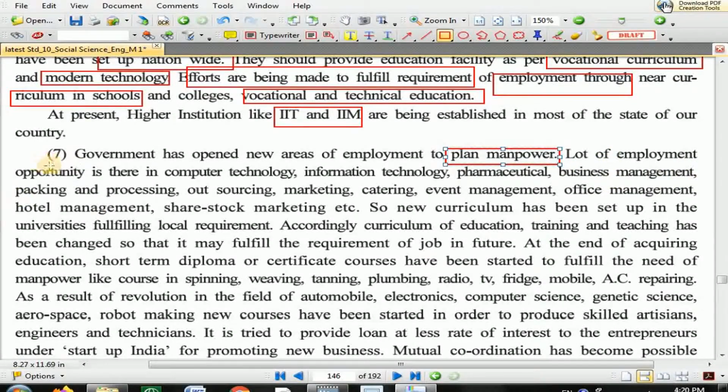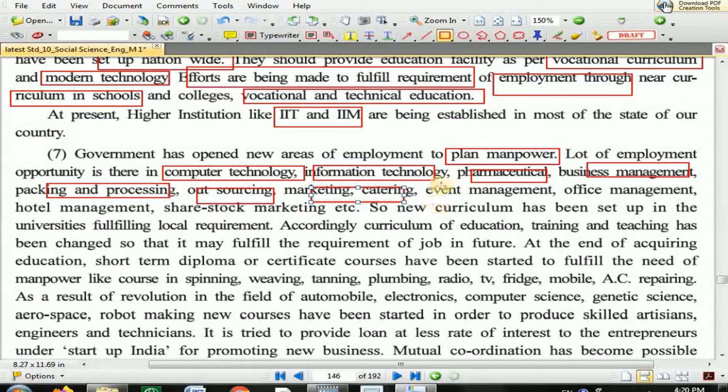A lot of employment opportunity is there in computer technology, information technology, pharmaceuticals, manufacturing medicines, business management, packing and processing, outsourcing, marketing, catering, event management, office management, hotel management, share stock marketing, etc.